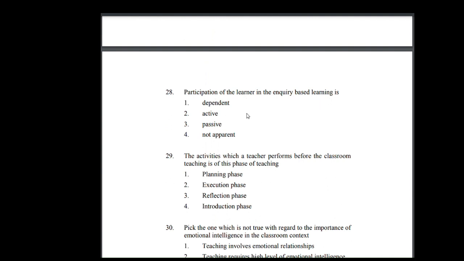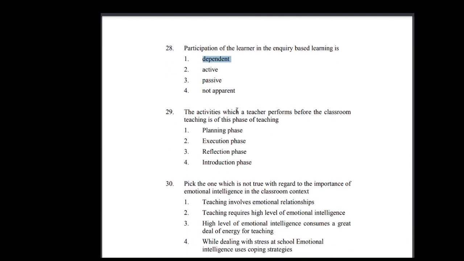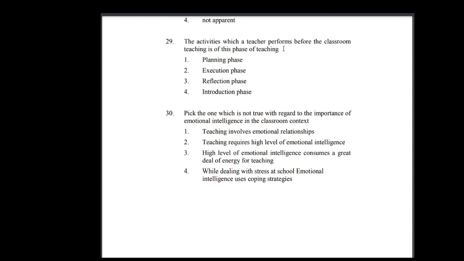Dependent 2. Active 3. Passive 4. Not apparent. Option 2 is the correct answer. 29. The activities which a teacher performs before the classroom teaching are of this phase of teaching: 1. Planning phase 2. Execution phase 3. Reflection phase 4. Introduction phase. Option 1 is the correct answer.